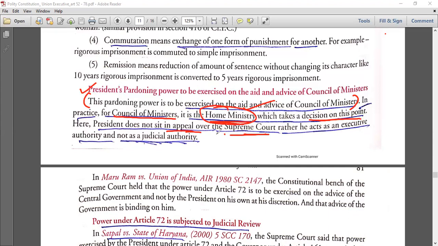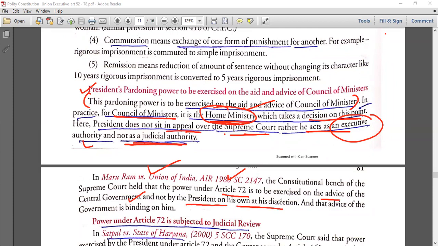President does not sit in appeal over the Supreme Court. Rather, he acts as an executive authority, not as a judicial. It may look like a judicial authority, but it is not a judicial authority. Remember. Okay. Now, in the 1980 Maru Ram case, the constitutional bench of the Supreme Court held that the power under Article 72 is to be exercised on the aid and advice of the central government